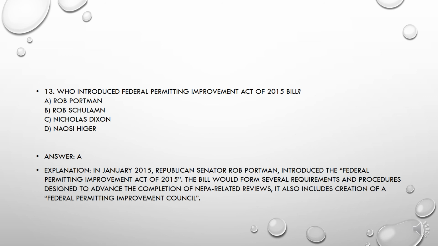The bill was introduced in January 2015. The Republican Senator Rob Portman introduced the act. The bill would form several requirements and procedures designed to advance the completion of NEPA related reviews. It also includes creation of a Federal Permitting Improvement Council.